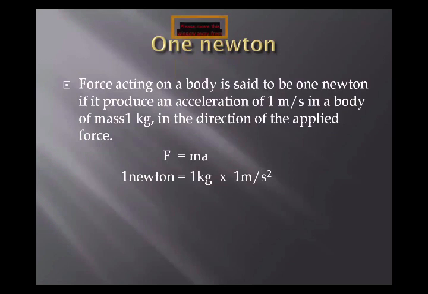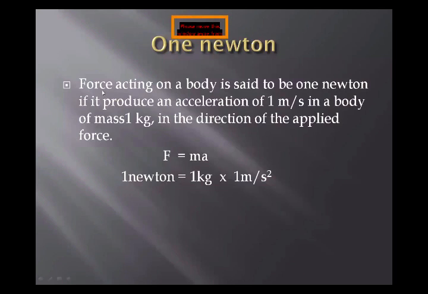Okay, students, as in our previous chapters we have learned the standards of measurement. Means we have a standard of kilogram, we have a standard of meter, and we have a standard of second. So similarly, when the scientists invented this Newton unit, they also needed some standard. So due to this requirement, they considered what quantity will be equal to Newton. They considered that if we take a mass of 1 kilogram and the force required to accelerate it 1 meter per second square, then we can say that it is equal to 1 Newton.